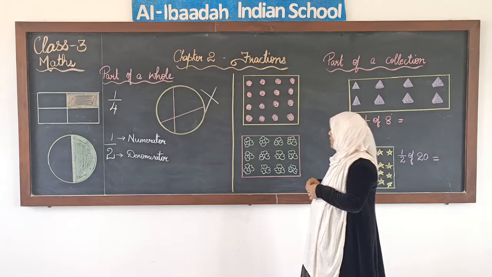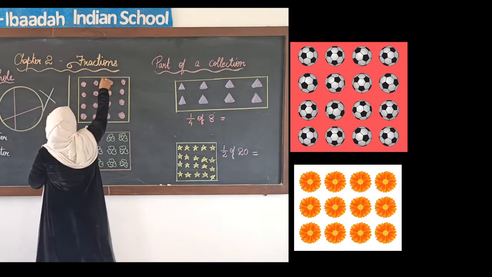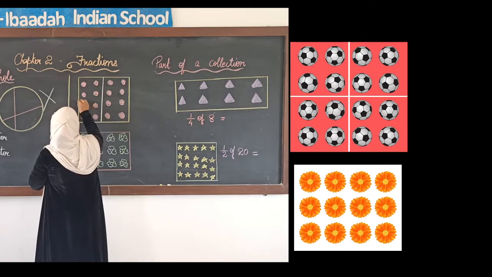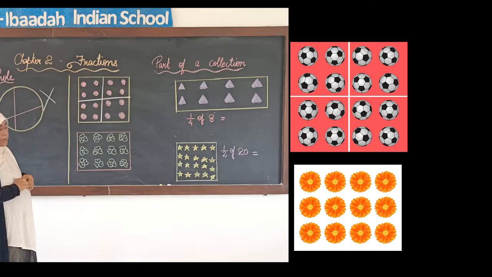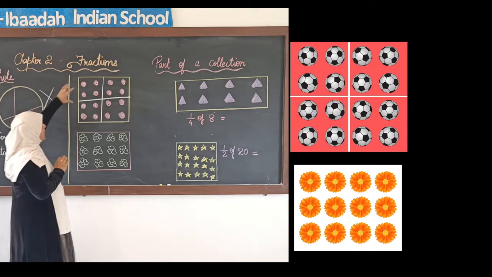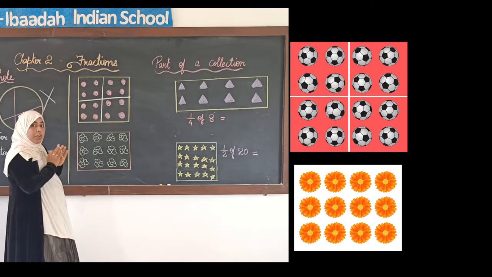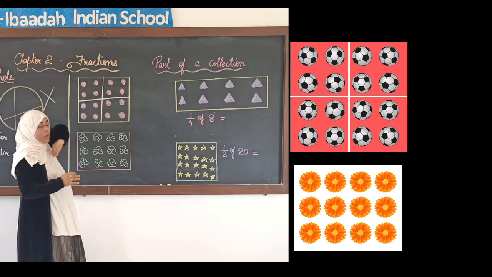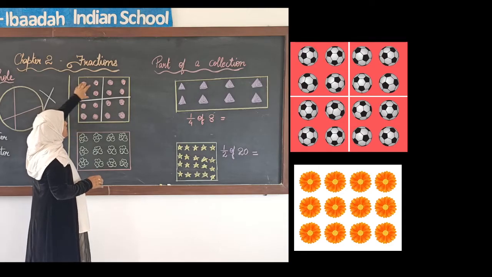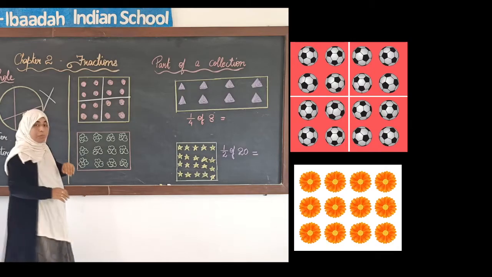Now in the first one, the first collection of balls, I am going to make 4 parts. Okay, I have made 4 parts. Now here 4 equal parts are made. That means each portion or each part will have same number of things. Okay, total how many balls we had? We had 16 balls. 4, 8, 12 and 16 balls were there.